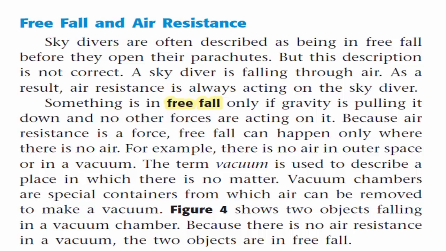For example, there is no air in outer space or in a vacuum. The term vacuum is used to describe a place in which there is no matter. Vacuum chambers are special containers from which air can be removed to make a vacuum. Figure 4 shows two objects falling in a vacuum chamber. Because there is no air resistance in a vacuum, the two objects are in free fall.